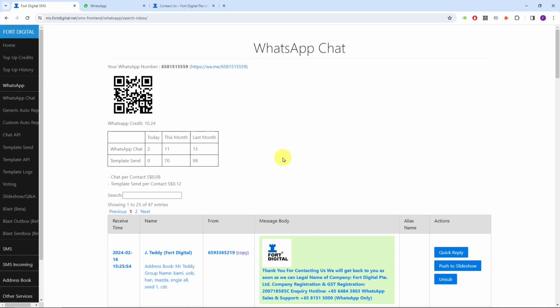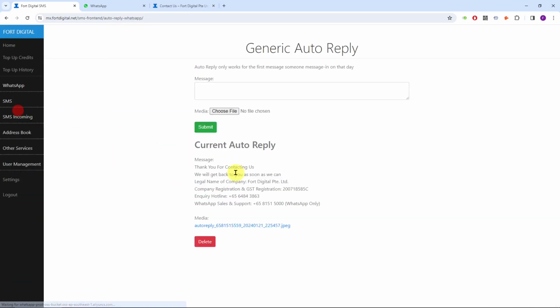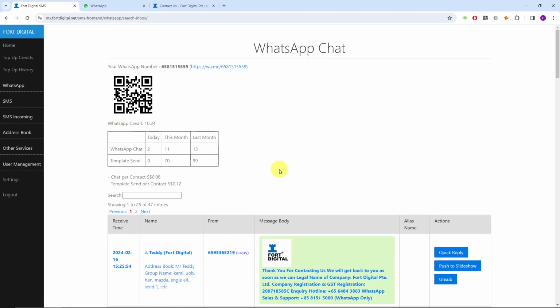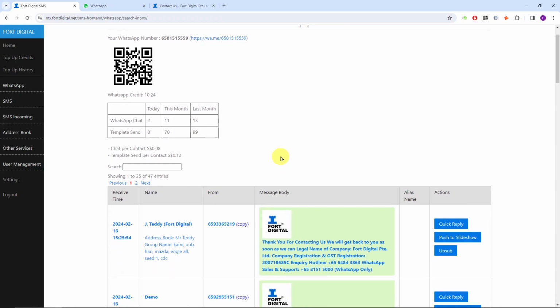You can turn on the generic auto reply. This generic auto reply is basically when somebody WhatsApps you for the first time of the day, they will get the auto reply. You can put as much as you want. You can even put your company logo, another image or brochures. You can insert whatever pictures in the auto reply. I'm going to do a demo right now. I'm going to WhatsApp something, for example, I'm going to send in a message.